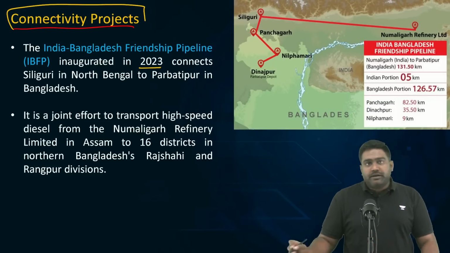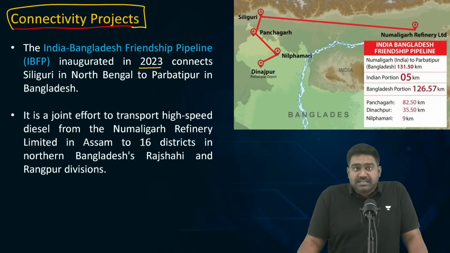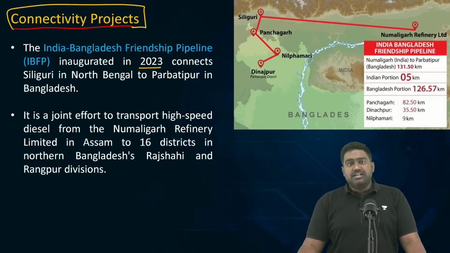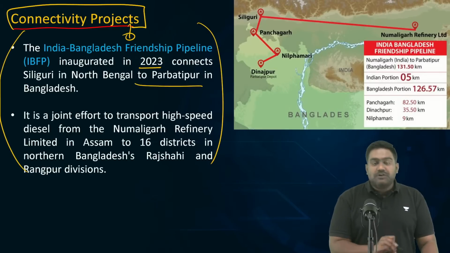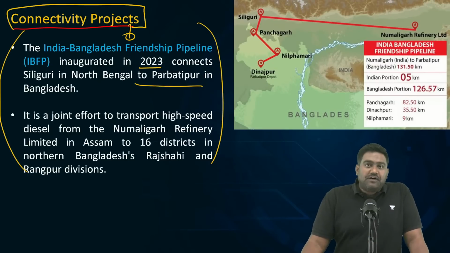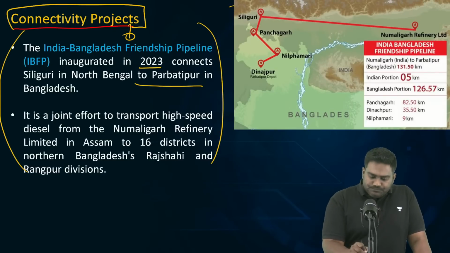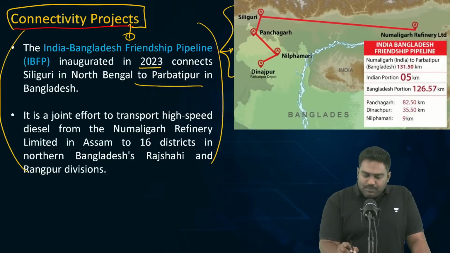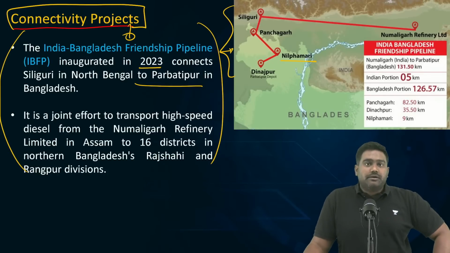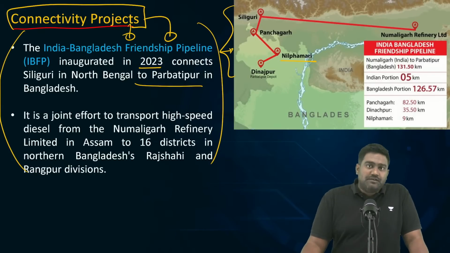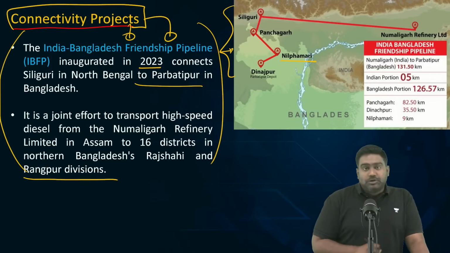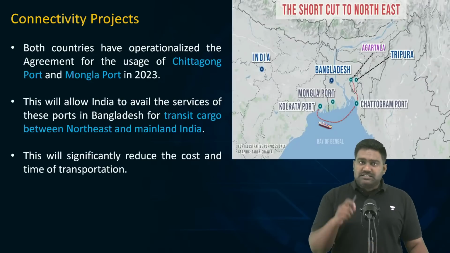I know it's a slightly old topic, but since UPSC has not asked a question on this, I still feel the topic can be relevant. The India Bangladesh Friendship Pipeline, an energy pipeline transporting high speed diesel between the two countries from the Numaligarh refinery in Assam. It transports high speed diesel via Siliguri into Bangladesh, and this project was recently inaugurated. So, this serves the energy interests of Bangladesh. It brings reliable energy supplies at a cheaper and efficient cost, which has benefited Bangladesh immensely. So I still feel this topic has potential, and UPSC might bring this back and ask this in maybe one of the questions.